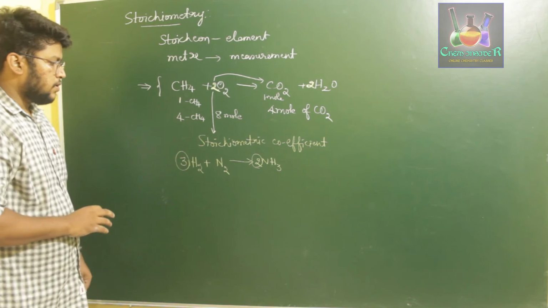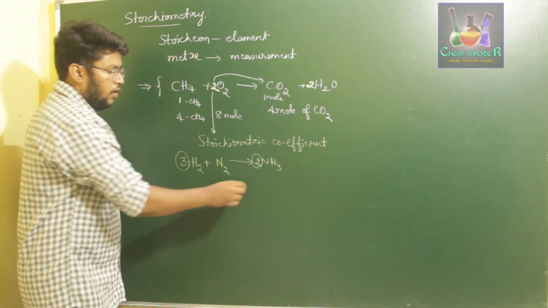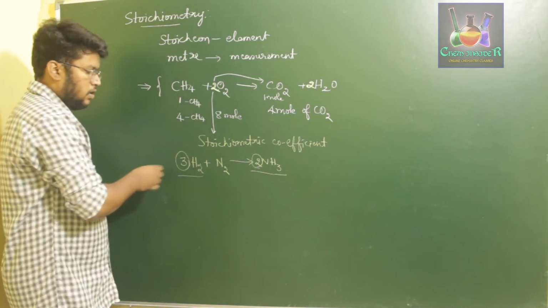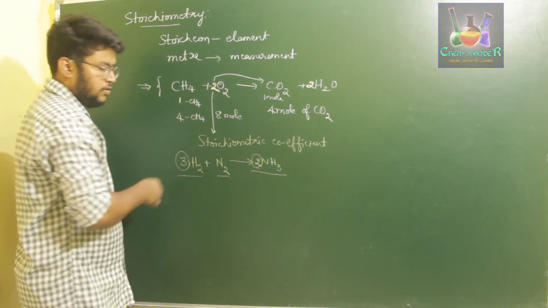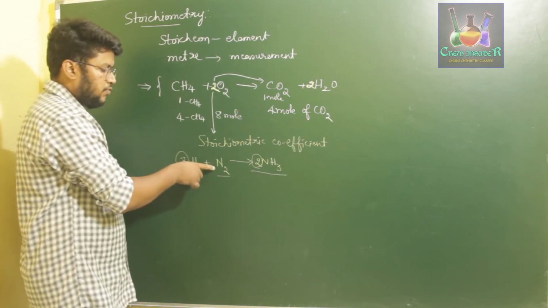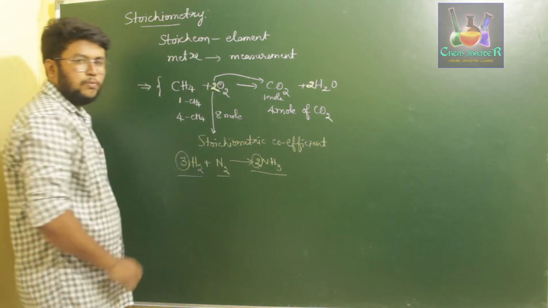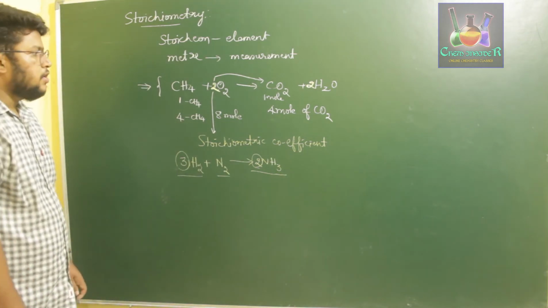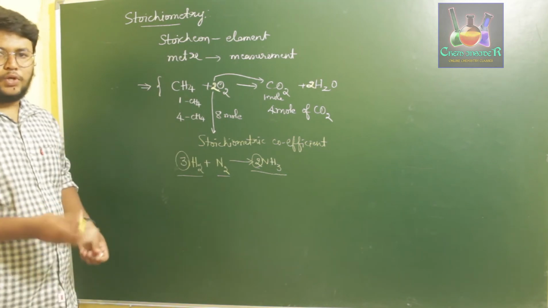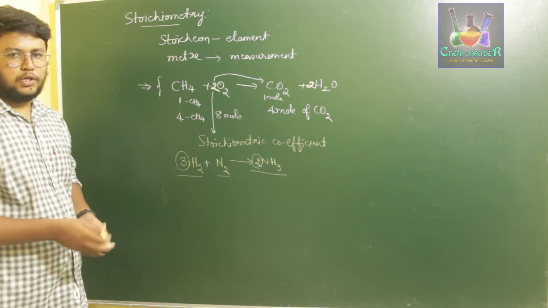It alters. So if you have to prepare 2 moles of ammonia, we have to use 3 moles of hydrogen and 1 mole of nitrogen. By using 3 moles of hydrogen and reacting them with 1 mole of nitrogen, we can get 2 moles of ammonia. So this can be treated as a molar or molecular representation.